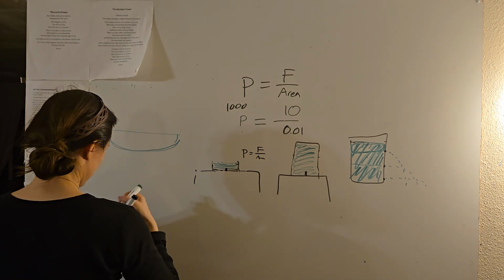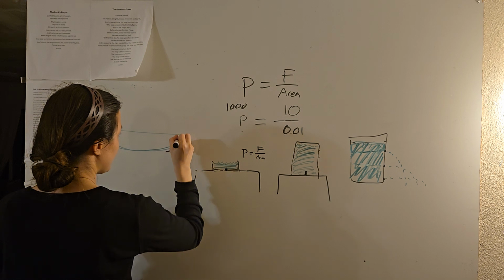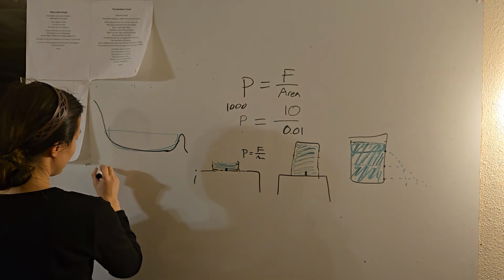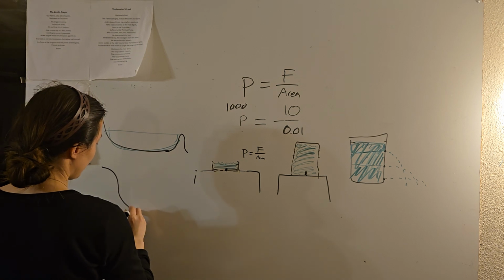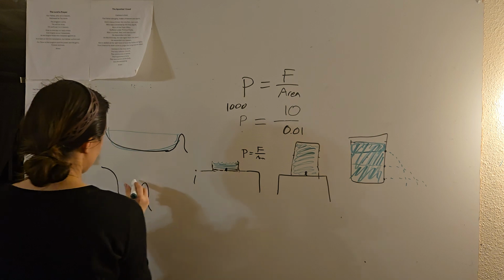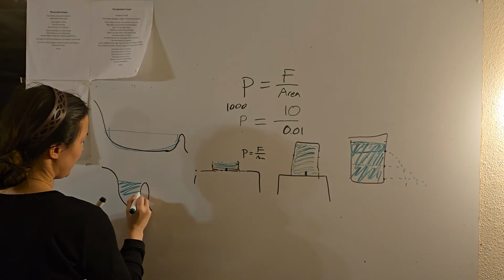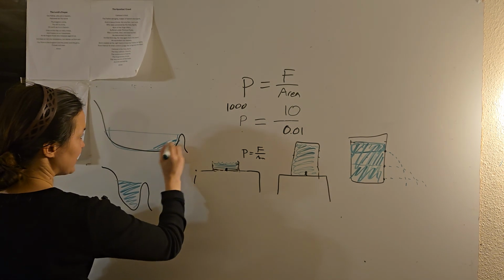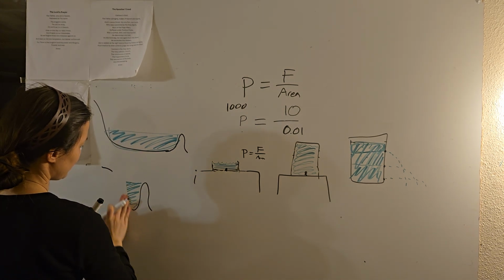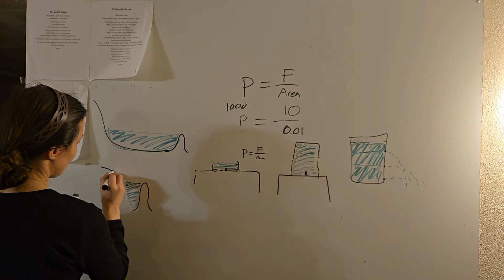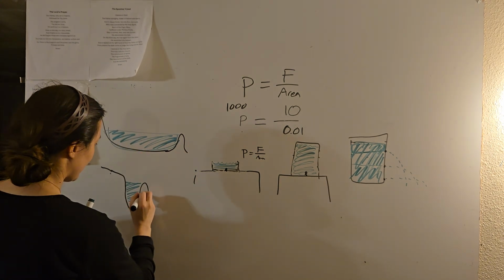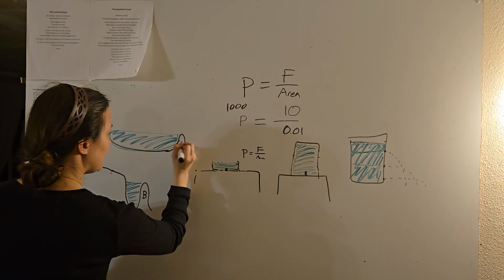a big wide, huge lake. We've got a little dam here. It's holding it back, okay? This is the mountain, okay? Now let's suppose we've got a very small lake, but it's deep. And we have a dam like this. So say we have this small lake, like the volume of water behind dam A is much greater. Maybe I should exaggerate that a little more so you can see the difference. Okay, so the volume of water behind dam A is much bigger than dam B. We'll call this dam B, this is dam A.